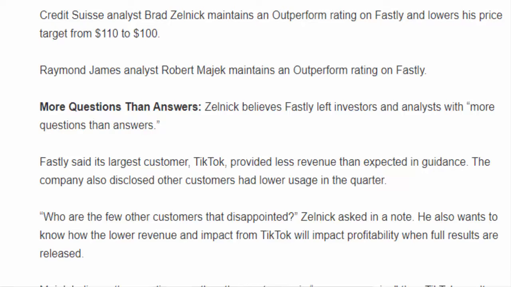So we don't know what customers and the reason why, and Fastly actually hasn't said anything about it, and we don't know if they are going to reveal that information in the future. We can wait until October 28th, which is the date on which they are going to disclose the real revenue of the company for the third quarter, and maybe they are going to talk more about this whole situation. But so far, for me, that is the most important thing to talk about in this video.